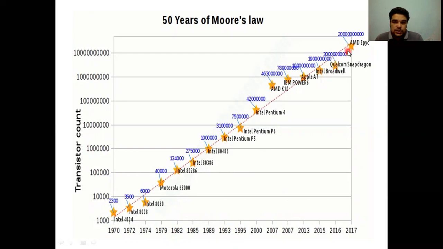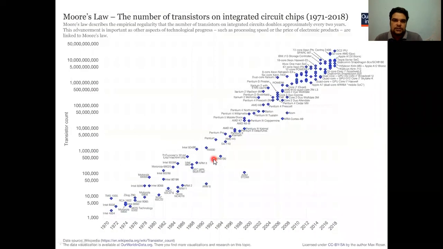In the year 2017, there is an AMD chip, which has this much number of transistors. You can easily see that. So the number of transistors is increasing.